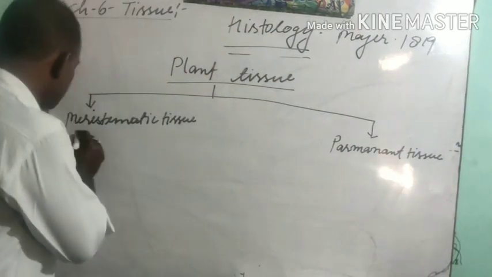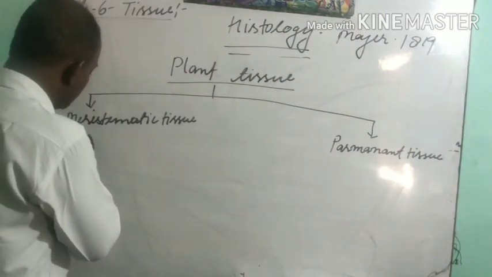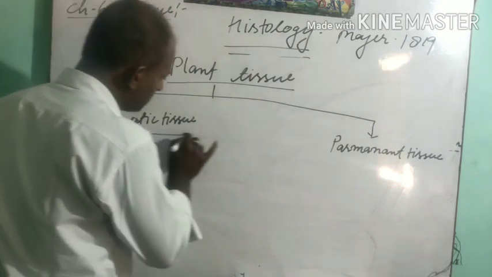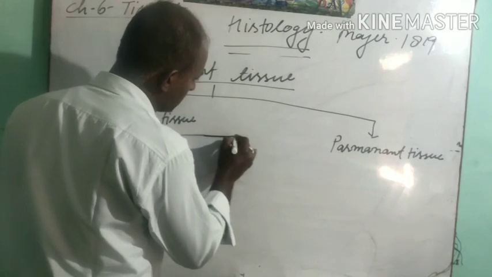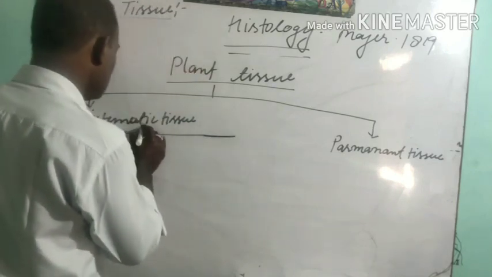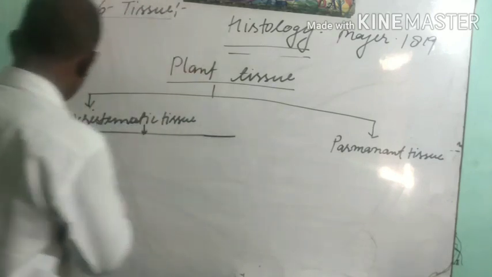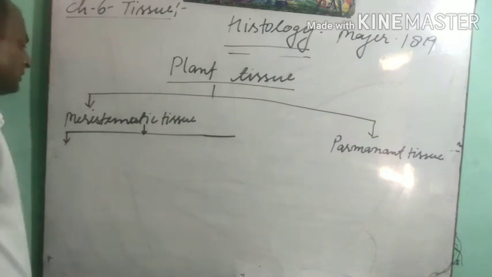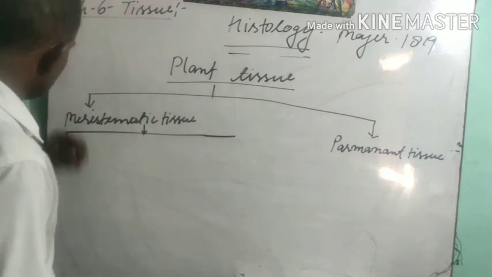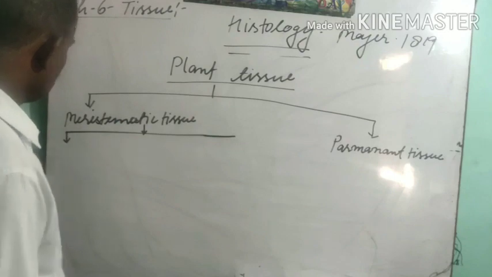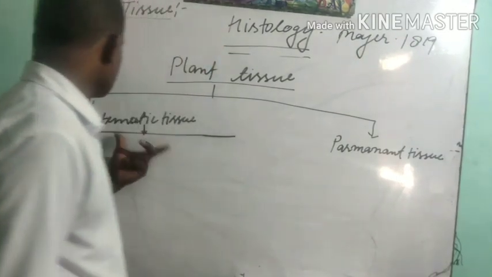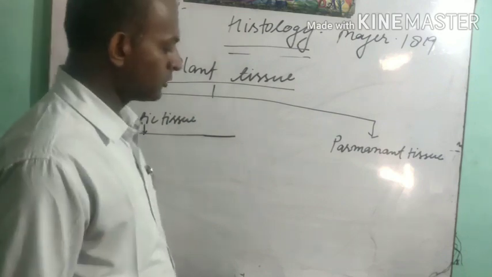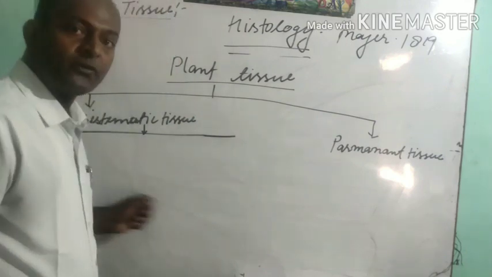Now these meristematic tissues are also divided into different groups on the basis of their presence. Meristematic tissue is the growing tissue that is present at different regions of plants, and these meristematic tissues are also of different types.